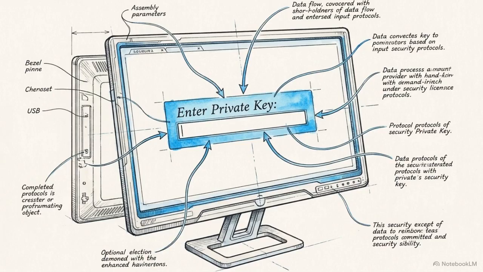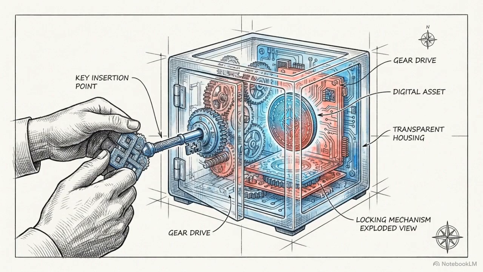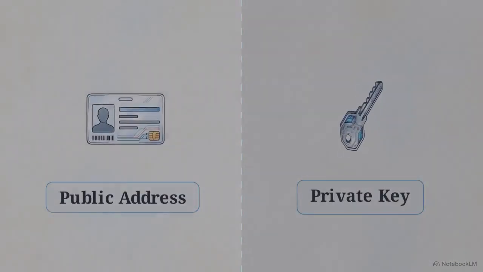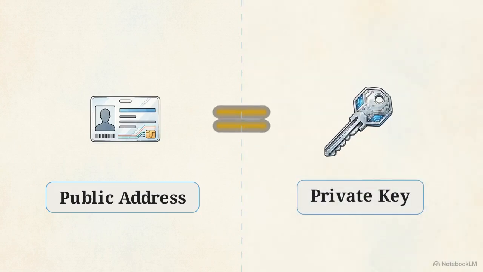To build this engine, we must first solve the most basic requirement: proving identity and authorization without relying on a central ID provider. Our first engineering challenge is proving that a transaction was actually authorized by the owner of the asset in an anonymous network. We use public key cryptography to solve this. It separates a user's public identity, their address, from their private authorization, the key.